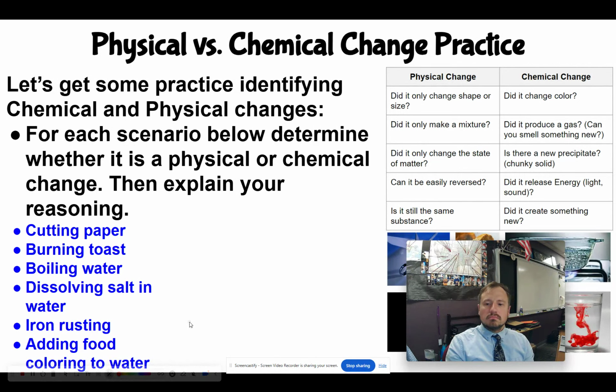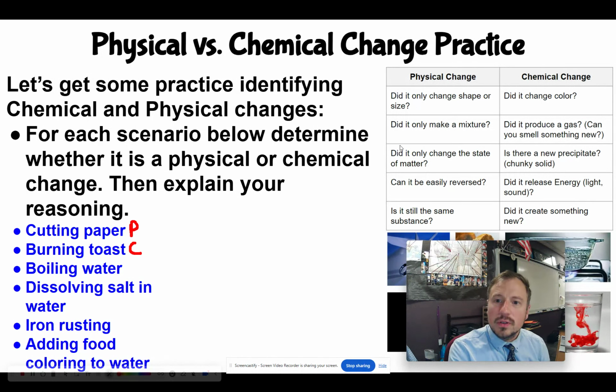So cutting paper. We already went over this one with shredding paper. It is a physical change, because we're not creating something new. It's just changing form. Burning toast. This one's a chemical change. If you look at these questions, we're making something new, right? In fact, almost everything in the kitchen, if you're involving the oven or the toaster or the stovetop, we're making something new, like when you're baking something.